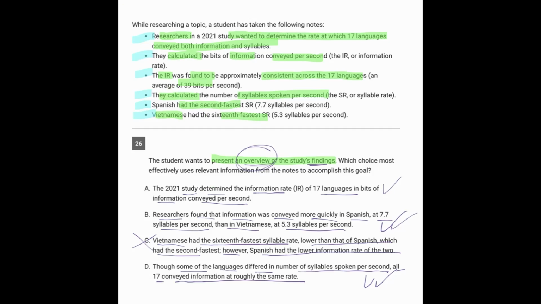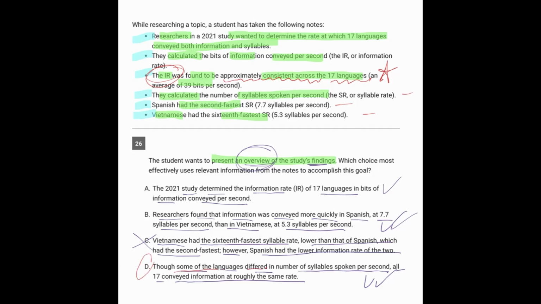So when we're hearing about the results, the main part of the results is that the rate that was found was approximately consistent across the 17 languages. So that is the overview right there of the results. And then we get more specific information below, of course, because when you're getting the results of a study, you're going to want to see the actual data somewhere. But the general overview is that part there that I put a star next to, and that matches D.